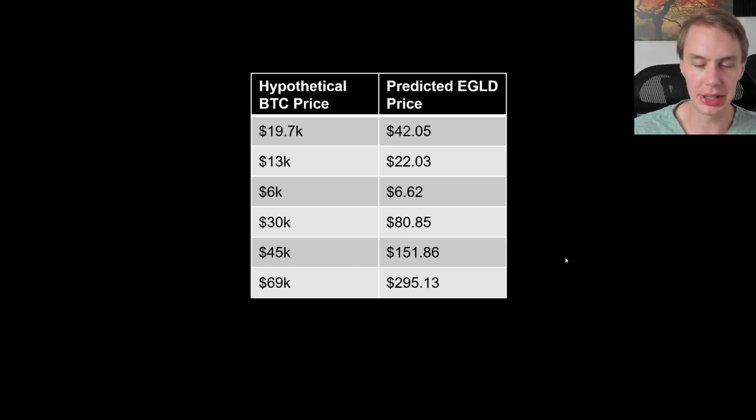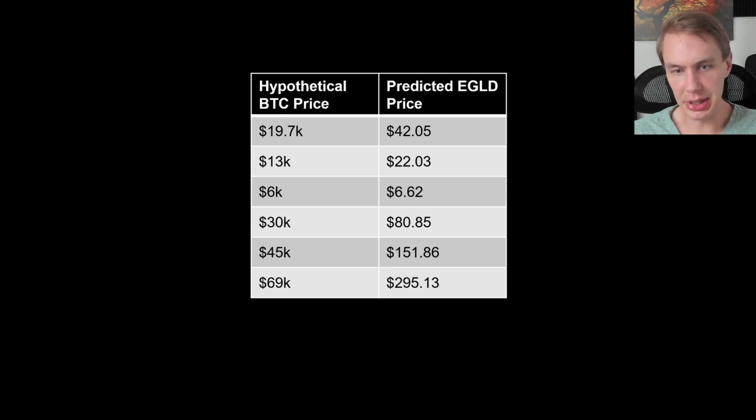Now let's imagine Bitcoin was able to go up and retest its prior all-time high at around 69K. Well, in that scenario, we expect EGLD to be right around $300, a little bit less than $300. So a huge move up from where it is right now, 6x from current levels, just about. But interestingly, it would not be back at its prior all-time high, which was around 550 or so, 558 maybe, somewhere in that ballpark. I don't remember the exact number. But that is notable. It's interesting to note that purely on its relationship to Bitcoin, we would not expect EGLD to hit its prior all-time high if Bitcoin hit its prior all-time high.